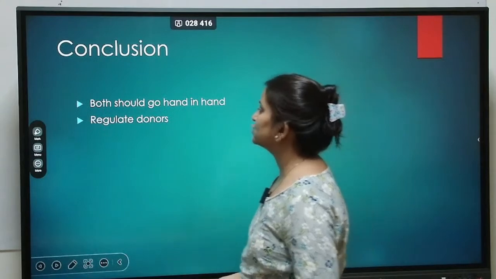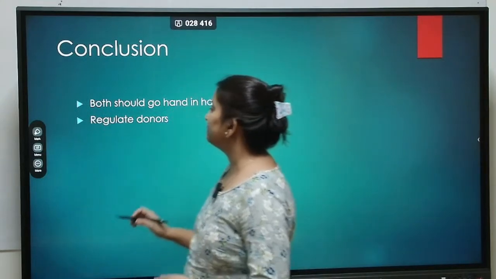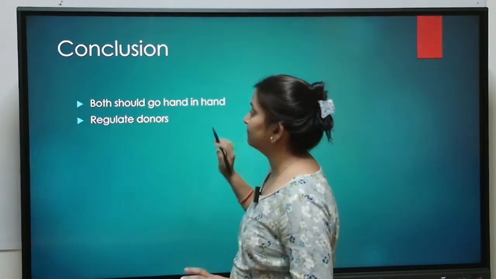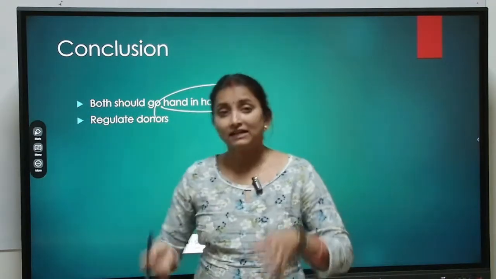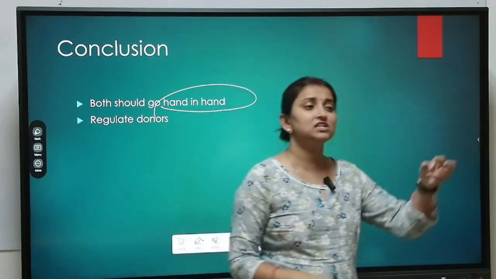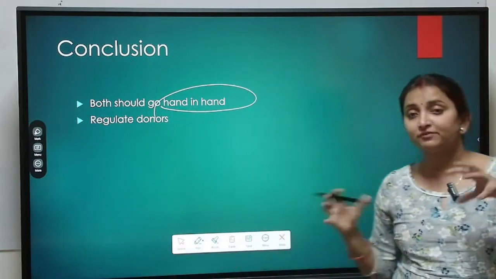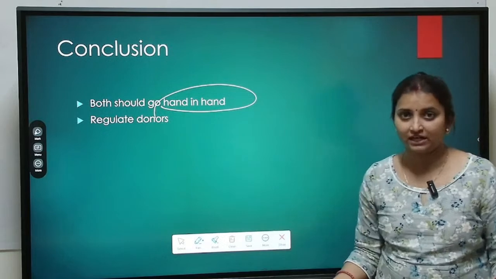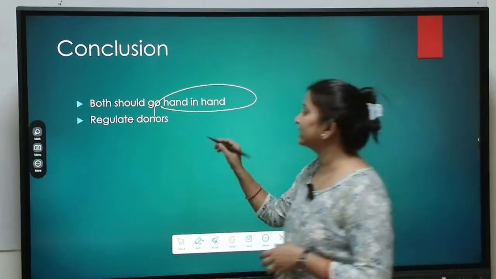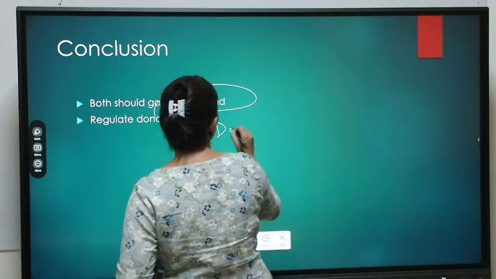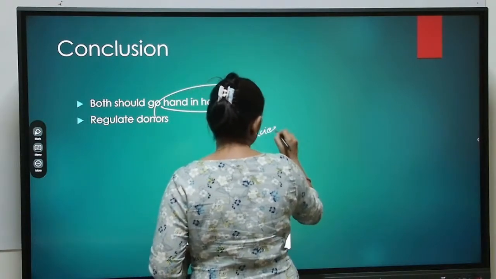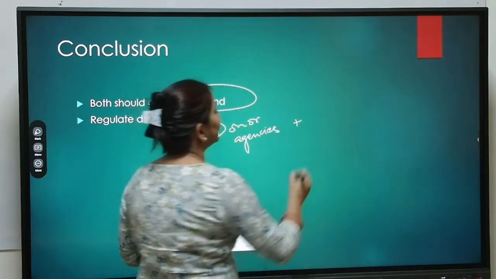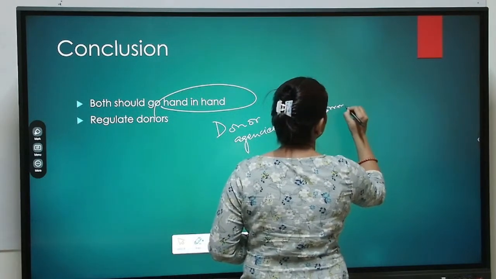Now coming to the conclusion part, ultimately both should go hand in hand. This is very important. Over dependence is a problem, but under dependence is another problem, because these donor agencies are responsible for funding a huge number of projects in India. So both should be going hand in hand. We should have the presence of donor agencies, plus we should also be including communities in the decision making process.